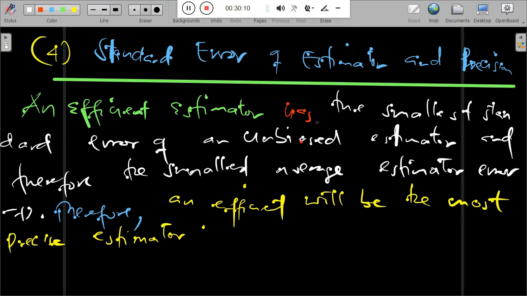So that is how we can capture the concept of an accurate and reliable estimator. We have talked about the small sample properties, the sample random error and the standard error of an estimator and precision. So that marks the end.